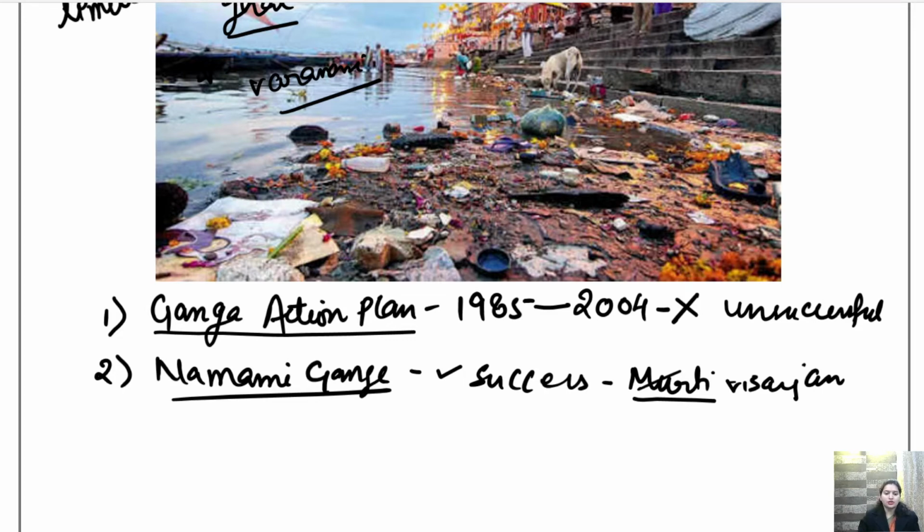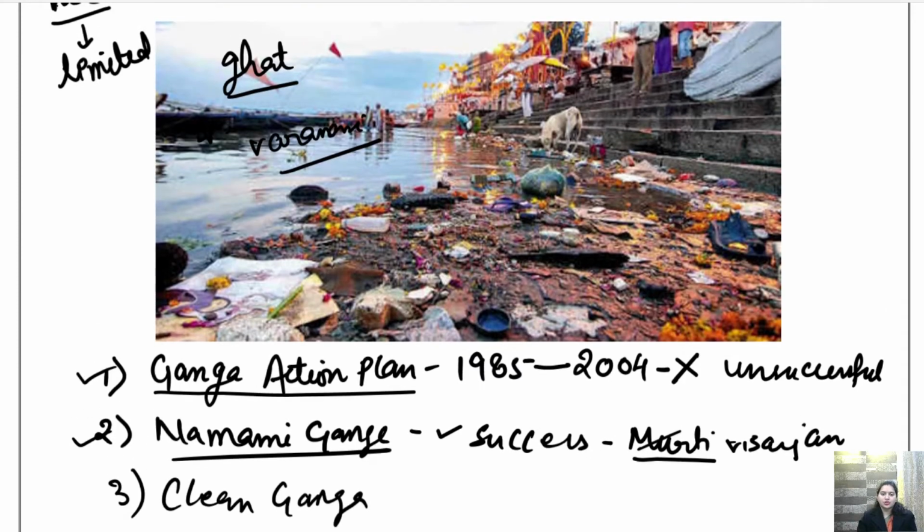So these two plans were basically for Ganga. The Ganga Action Plan and Namami Gange, and Clean Ganga was also one of the government's plans. So these are certain plans or measures by the government, and we should follow that, children.